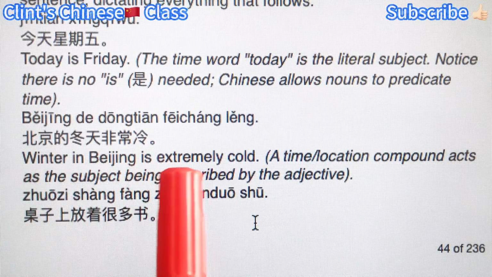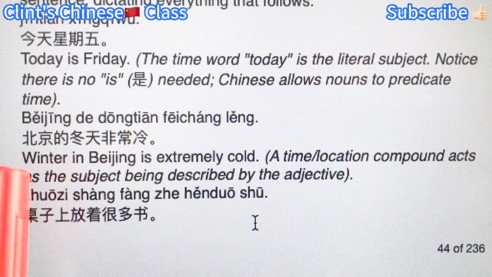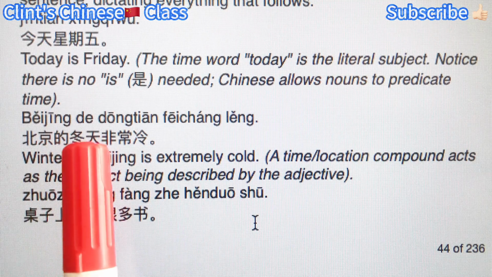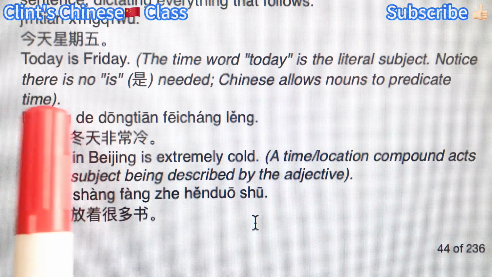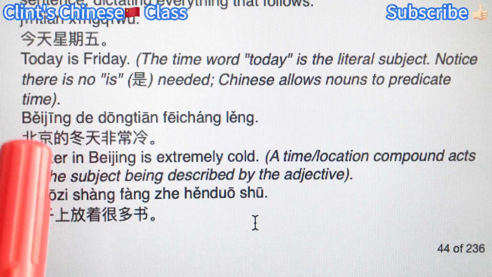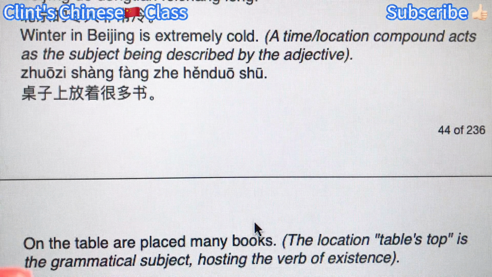Winter in Beijing is extremely cold. 北京的冬天非常冷. So here 北京的 is like an adjective, like Beijing's winter. The whole noun phrase indicates the time, and then it's used as a subject here. And what about location?